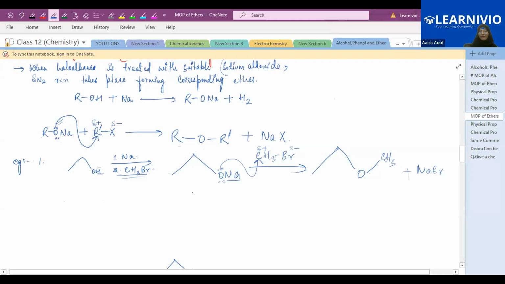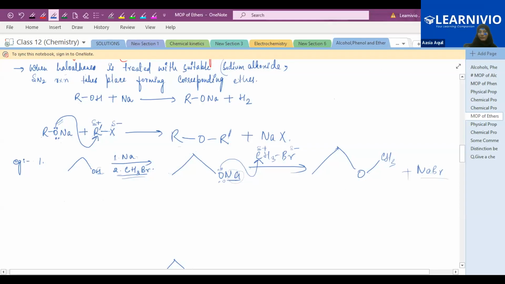Second step, when you treat the sodium alkoxide with CH3Br, what is this? Haloalkane. And this reaction is known as Williamson ether synthesis. Between this carbon and bromine, bromine is more electronegative, so it will acquire a partial negative charge. So this carbon will acquire a partial positive charge. The oxygen lone pair is negatively charged, so it will attack this carbon, which is positive. And the sodium will combine with bromine and NaBr will be formed.